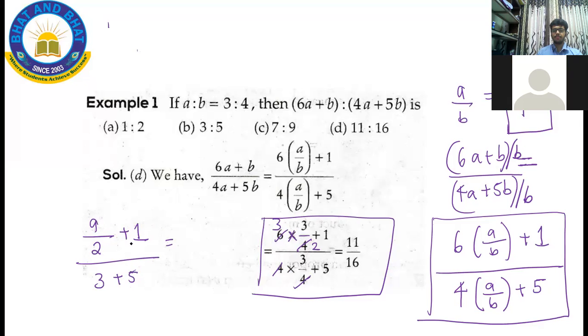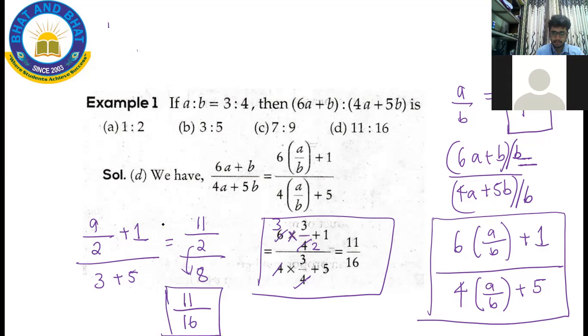9 by 2 plus 1. So the LCM is 2. I can take it as 11 by 2 divided by 8. Now this 8 comes to the denominator over here. So 11 by 2 into 8 is 16. So the answer is 11 by 16. You understood this problem?